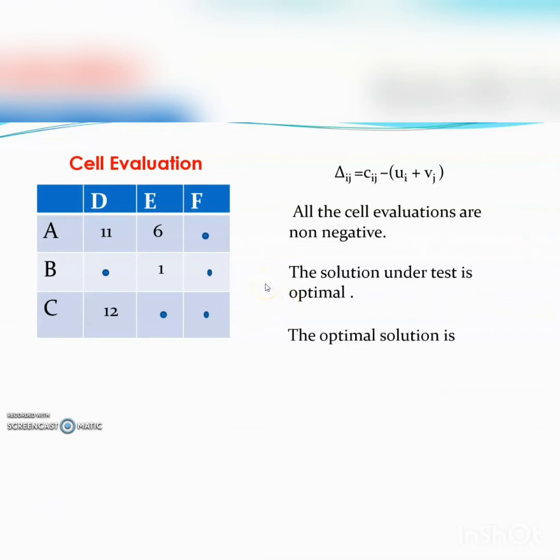And the solution is x13 equal to 60, x21 equal to 50, x23 equal to 20, x32 equal to 80, and also x33 equal to epsilon, but as epsilon is a very small quantity, we neglect that, and the minimum transportation cost is 750.